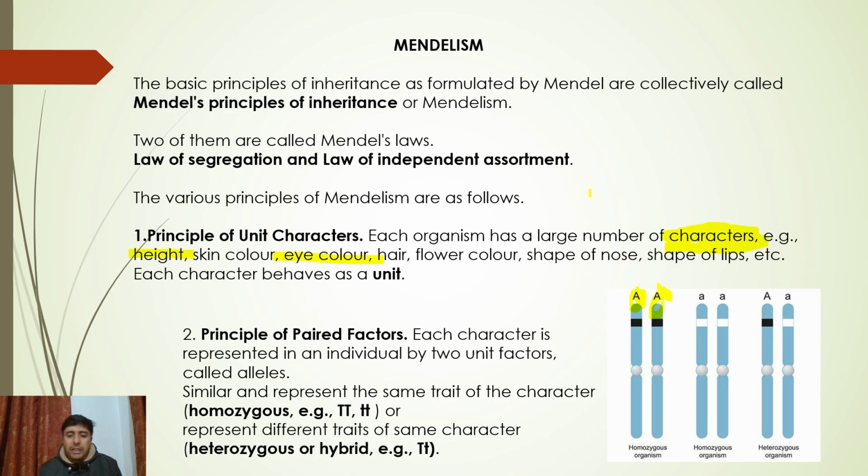So what are alleles simply? They are 2 basic variants of a gene at a given locus. This is the locus, meaning a specific position on a chromosome. There will always be 2 alleles. Sir, what do you mean by homozygous and heterozygous? We discussed it previously, but let us discuss it again here. You have 2 alleles, no doubt, but they can be the same or they can be different.